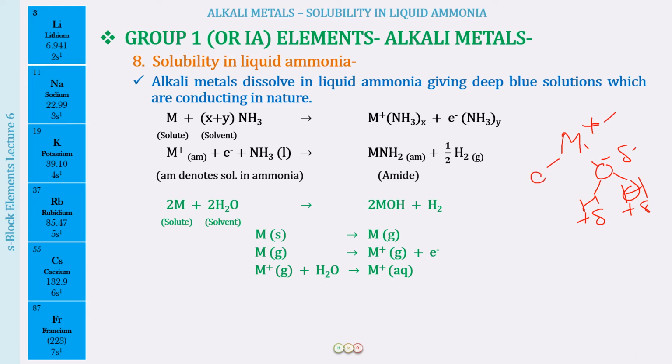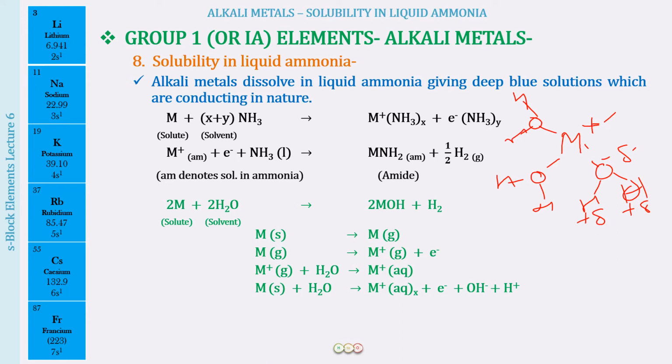And this way there are going to be many water molecules surrounding the alkali metal ion. Okay, so this is how it gets hydrated, or I can say it gets solvated by the water molecules, right?